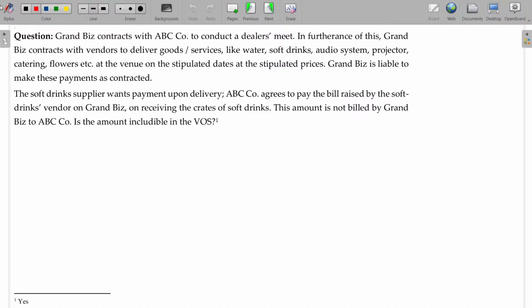Now, next question. Grand BIS contracts with ABC to conduct a dealers meet. Grand BIS is now the supplier of services. What services? ABC Company Limited wants to conduct a dealers meet. Rather than conducting the dealers meet themselves, they approached an event manager. So here Grand BIS is the event manager. They are conducting this business meet on behalf of ABC Company Limited.